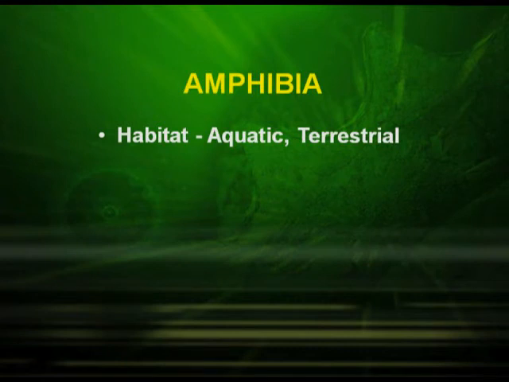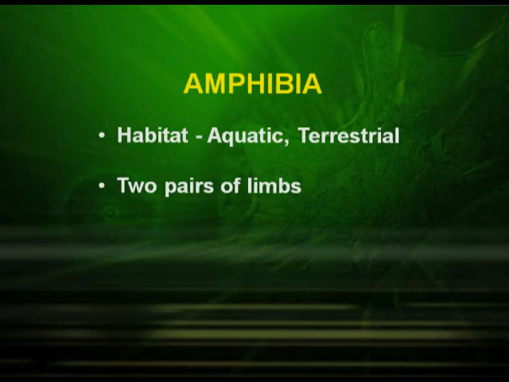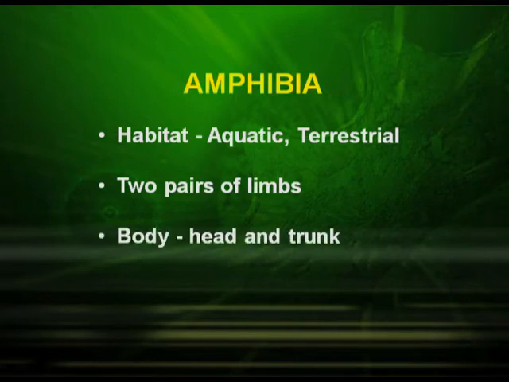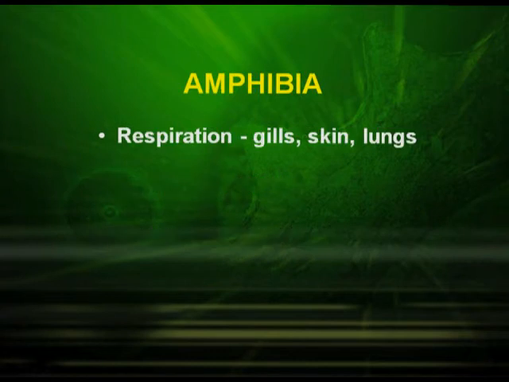Amphibia. They are found in aquatic as well as terrestrial habitat. Presence of 2 pairs of limbs. Their body is divided into head and trunk and the respiration is either by gills, skin or lungs.